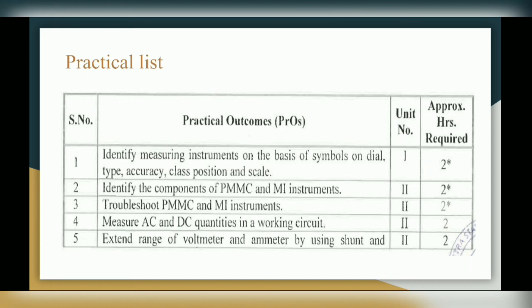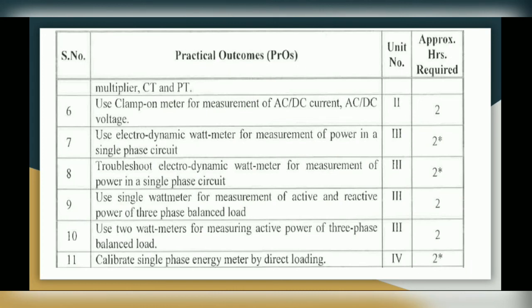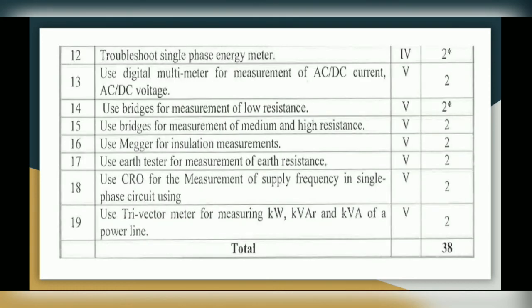Fourth, measure AC and DC quantities in a working circuit. Fifth, extend the range of voltmeter and ammeter by using shunt and multiplier, CT and PT. So these are the total 19 practicals which you will learn in this practical section in measurement. So this is the total introduction of the subject.